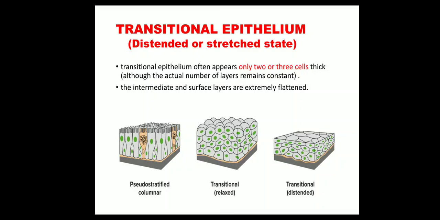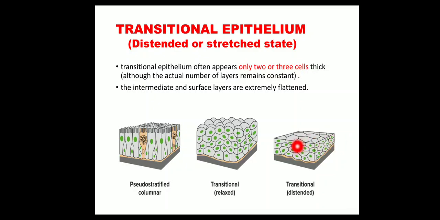When you fill a balloon with air, the layers are stretched. The number remains constant, but the layers are stretched, so it appears that the number of layers is reducing. More importantly, the intermediate and the surface layers become extremely flattened.